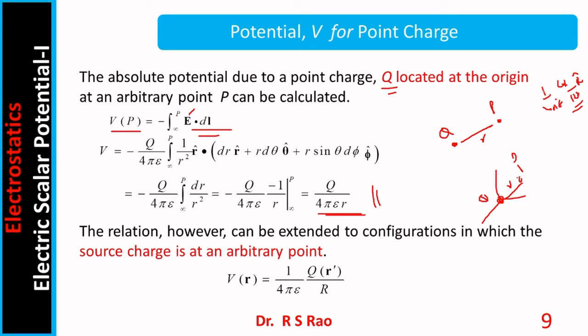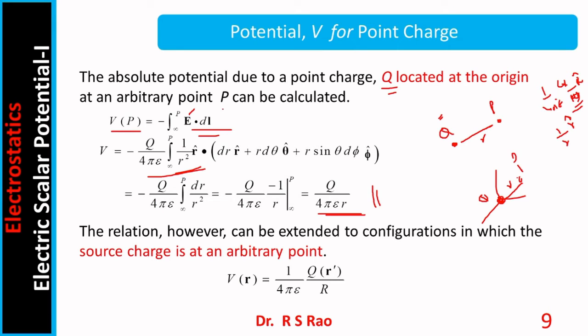It is very convenient to perform integration when we transform it into the spherical coordinate system. In spherical coordinate system, it becomes 1 by 4 pi epsilon, Q by r square, r cap. Instead of capital R, use small r and r cap. So the expression becomes Q by 4 pi epsilon, 1 by r square, r cap. This is the expression for field intensity when Q is at the origin. If Q is somewhere else, the expression requires to be modified slightly. We will come to that later.